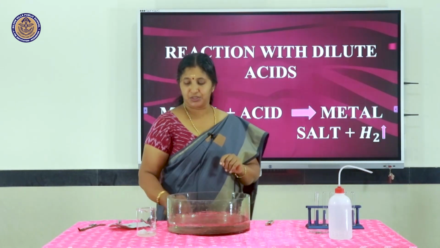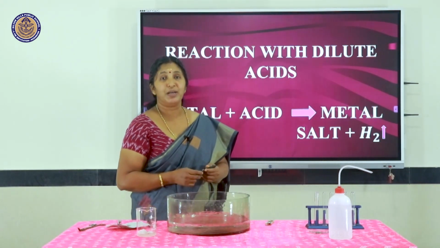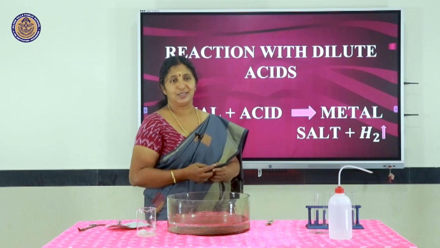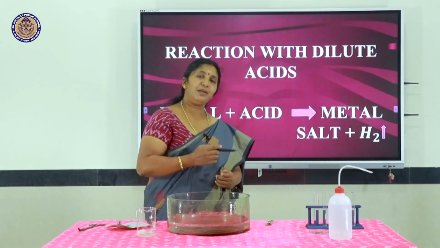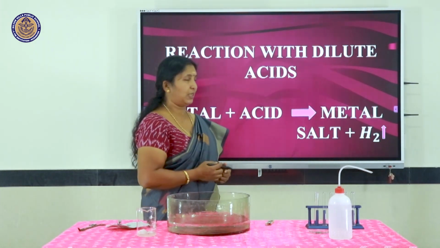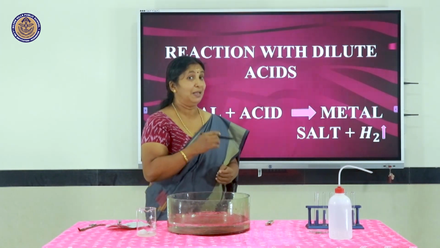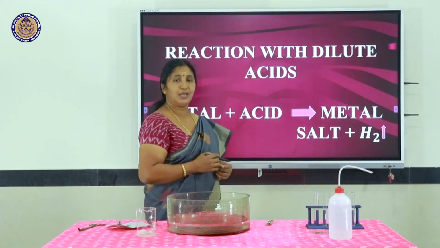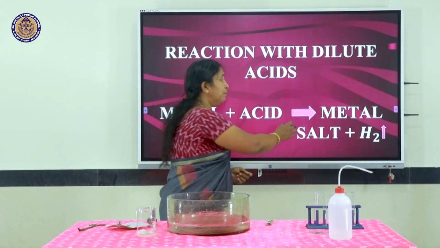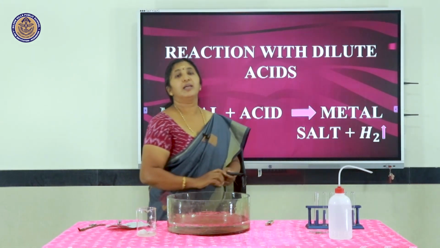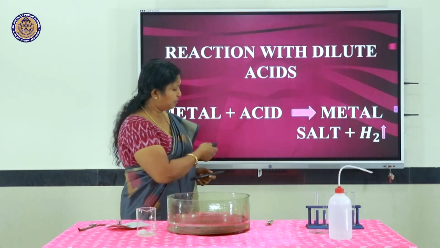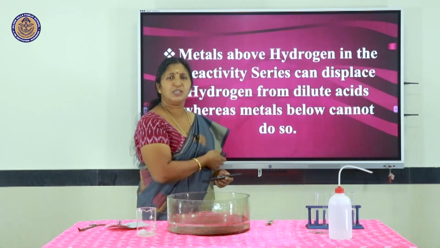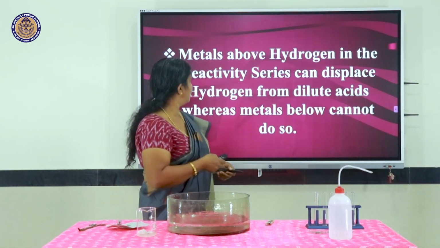Now, the third reaction, reaction of metals with dilute acid. Dilute acid means hydrochloric acid, sulfuric acid. We have already discussed metals reacting with dilute acids producing the metal salt and hydrogen gas. You can observe brisk effervescence, bubbling up of hydrogen gas.